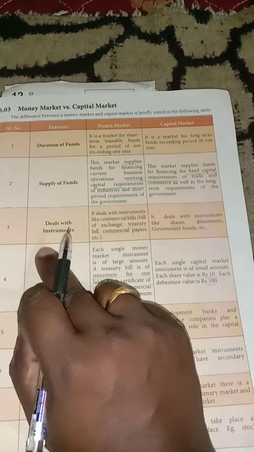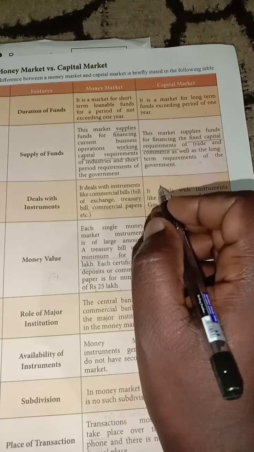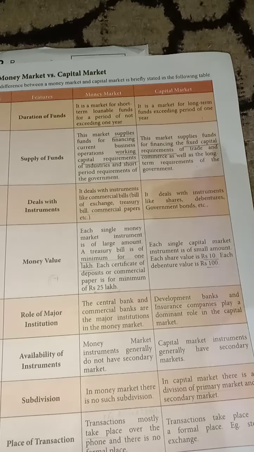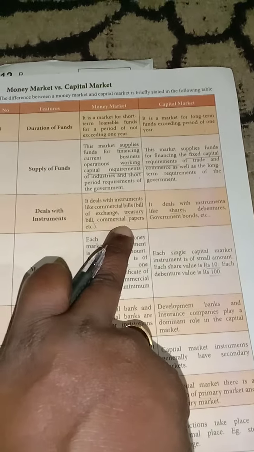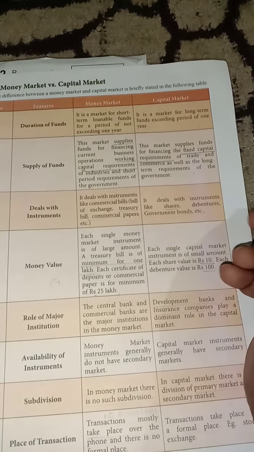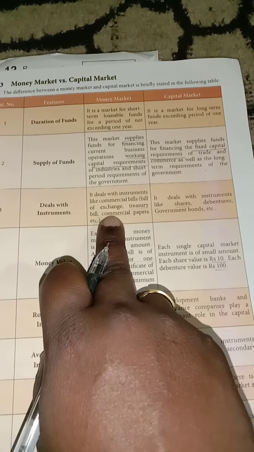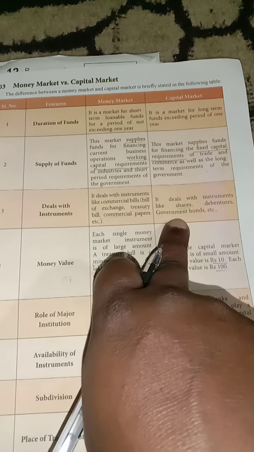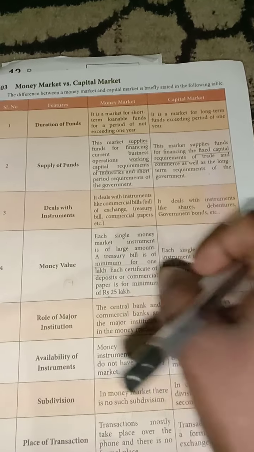Next, deals with instruments. The money market deals with instruments like commercial bills, such as treasury bills and commercial papers. So the money market deals only with treasury bills and commercial papers, but the capital market deals with shares, debentures and government bonds. Do you understand? Money market deals only with treasury bills and commercial paper. Capital market deals with shares, debentures and government bonds.